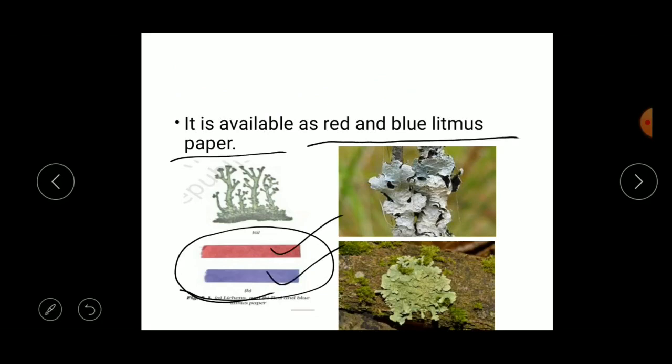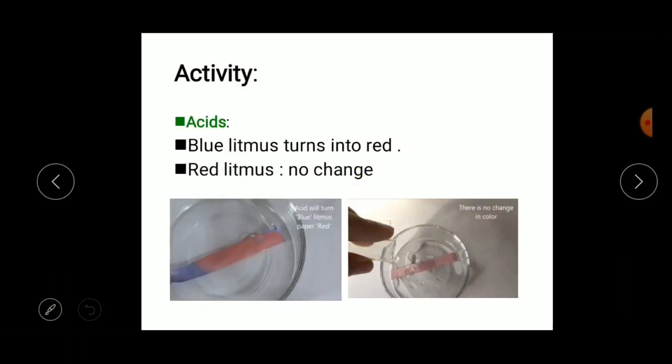Understood, children? Okay, let us do one activity by using the litmus paper on acids. You can take any acid. Just mix some water with lemon juice in a tumbler or in any bowl.